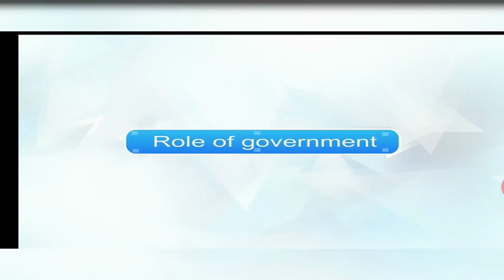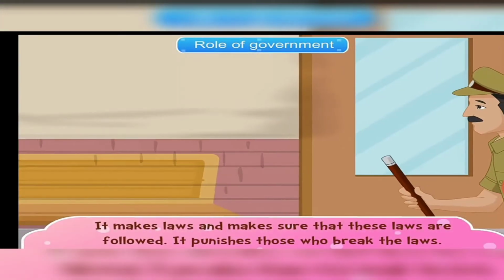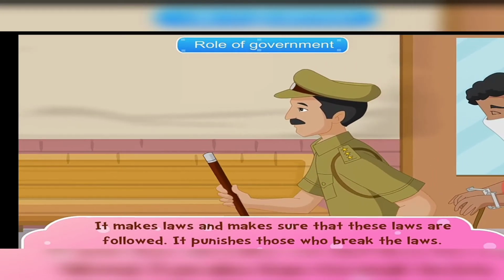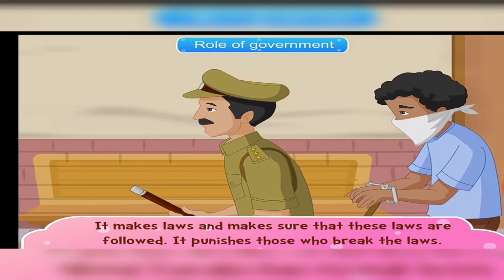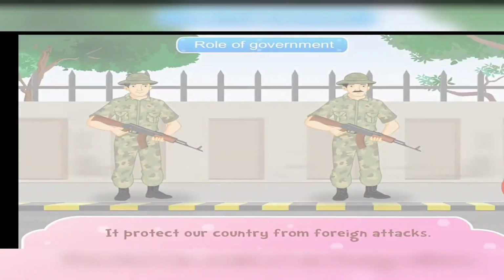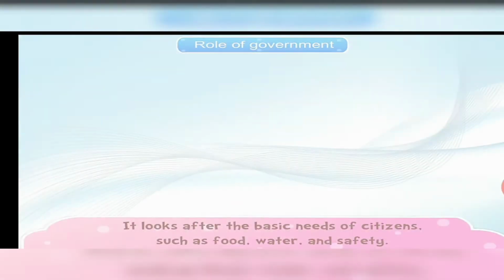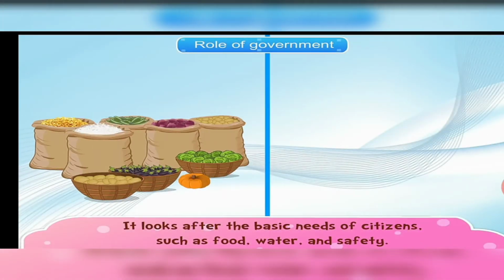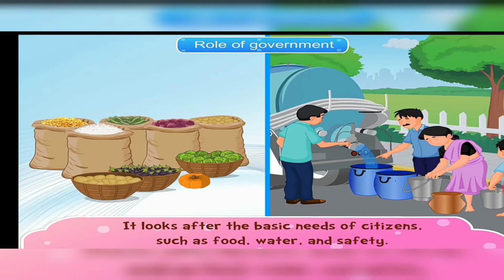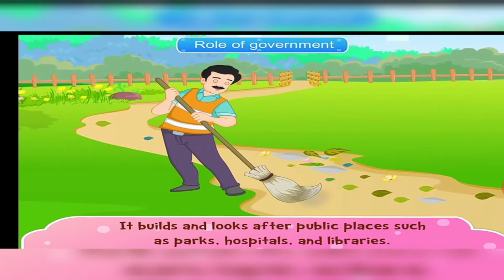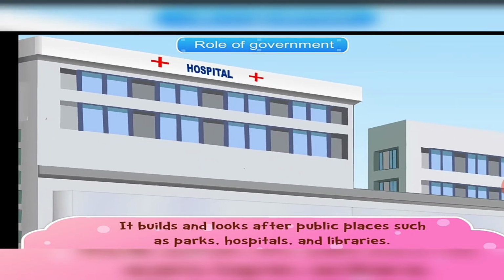Role of government. It makes laws and makes sure that these laws are followed. It punishes those who break the laws. It protects our country from foreign attacks. It looks after the basic needs of citizens, such as food, water, and safety. It builds and looks after public places, such as parks, hospitals, and libraries.